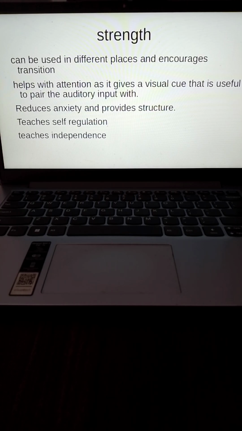Second is, it gets attention, because children on the spectrum generally don't give 100% attention to all auditory input. They pick and choose what they're going to hear. So if you have a visual cue, they will pay attention to what you're saying, because the visual cue acts as an anchor to the speech that you're speaking. And it is less aggressive than taking the child's face and turning it to your face and getting the child to look at you and talk.